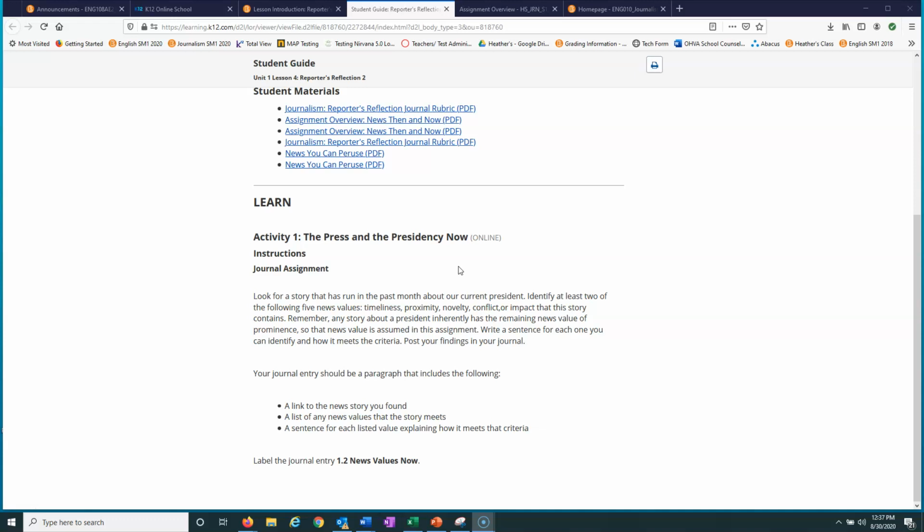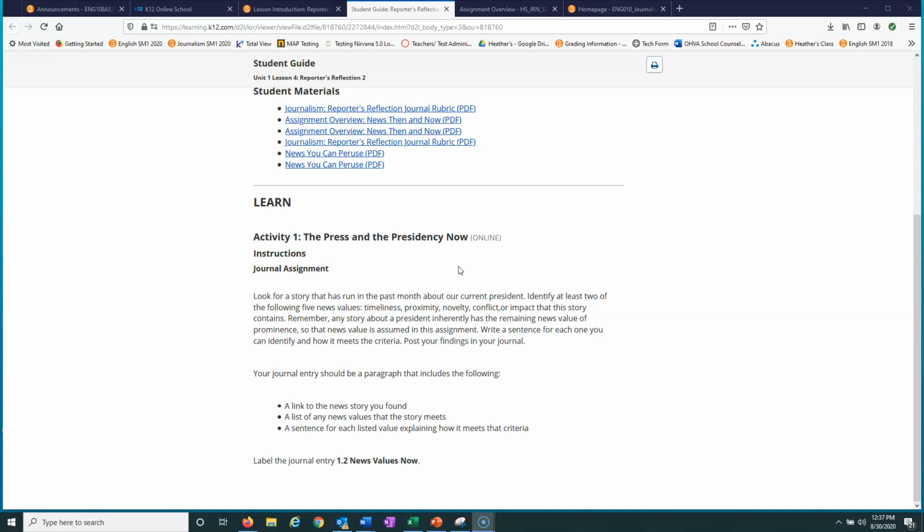Just remember for this, you can use the news you pursue. You can use several different articles or several different sources. If whatever resources you're given in class are not working for you, you are absolutely able to do a Google search or whatever search engine you would like to use. You just want to make sure that those sources are very reliable, that you're not hitting things that are not actual news, that they're opinion or things like that.